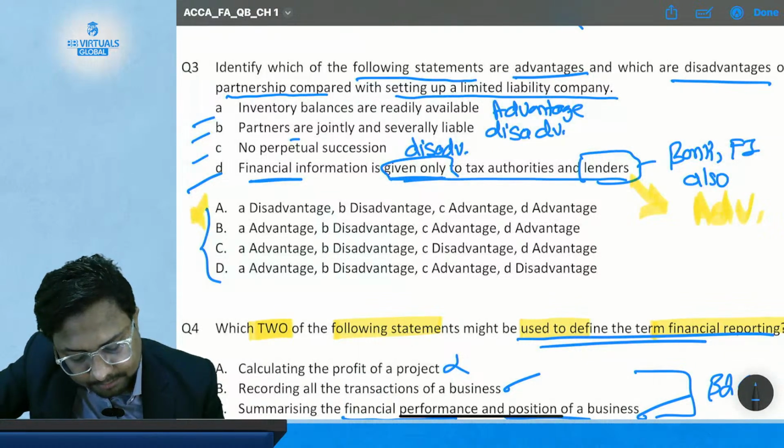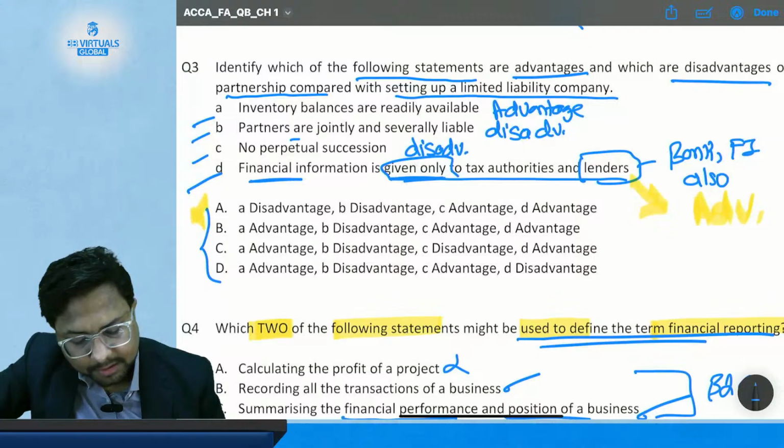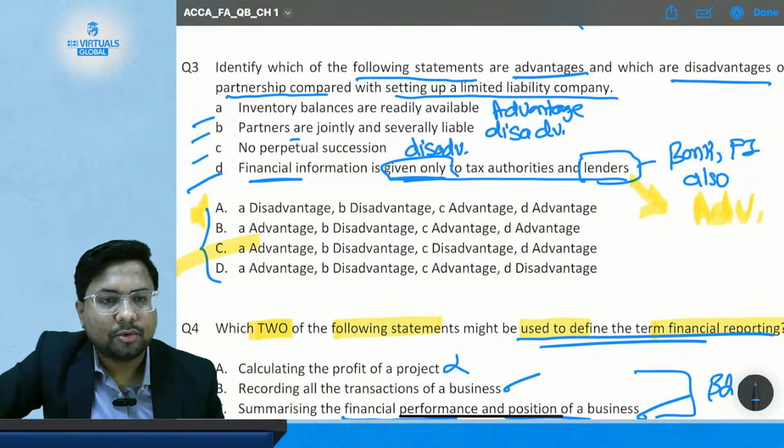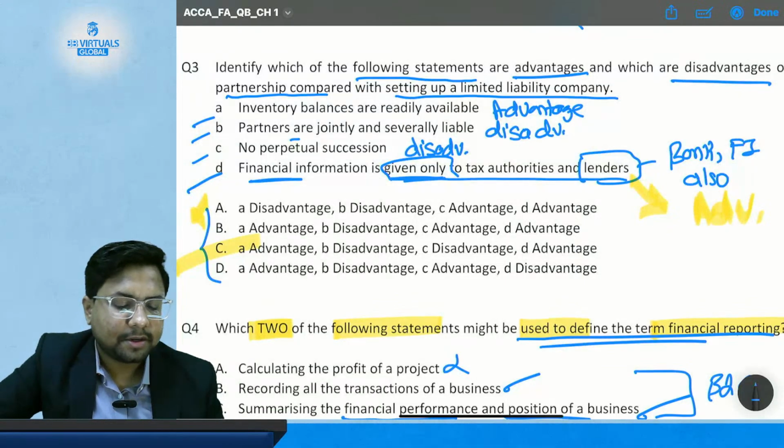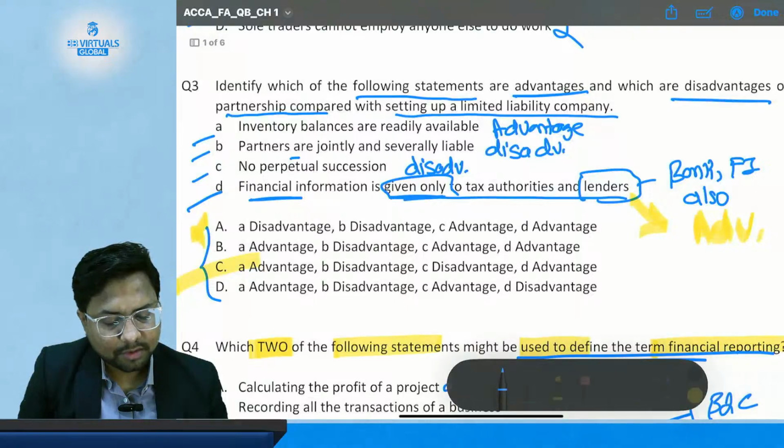Not A, not B, and yes, definitely C. So C is going to be your answer, where statement A is advantage, B and C are disadvantage, and again D is your advantage. So correct answer is option number D.